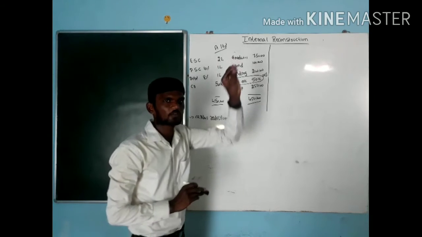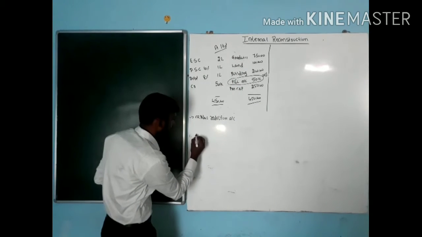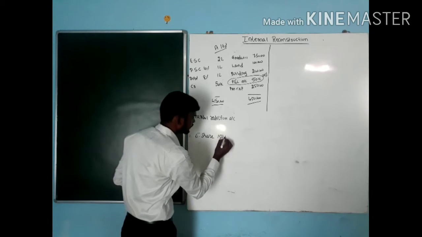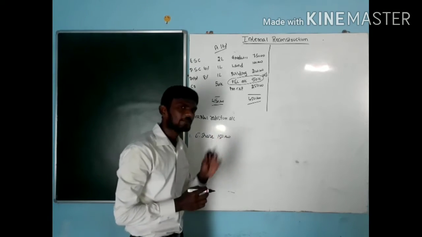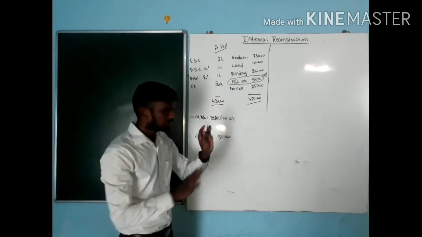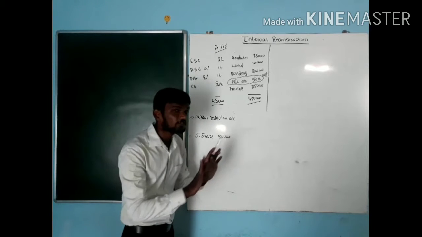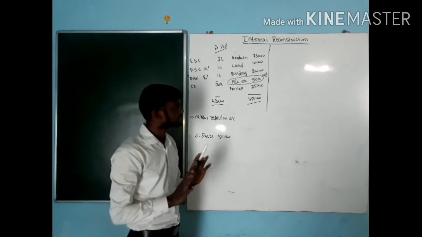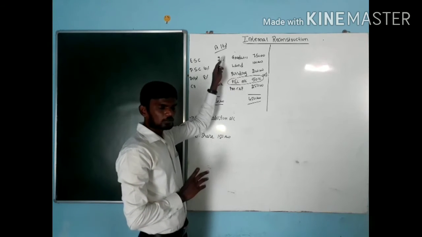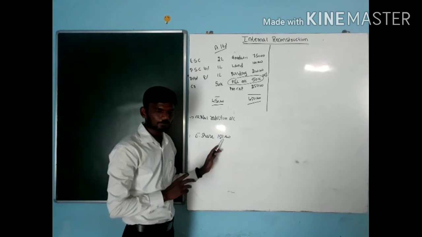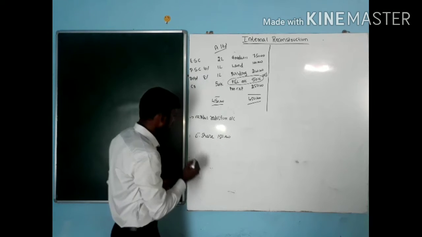So instead of paying 2 lakh to you, at present I am going to pay only 1,50,000 to you. Almost you will agree. Why? Because instead of losing the entire 2 lakh, you may lose only how much? Only 50,000. So the equity shareholder is going to agree. Yeah, I will agree, sir. Instead of paying 2 lakh rupees to me, better pay only 1,50,000 to me. This is the first one.